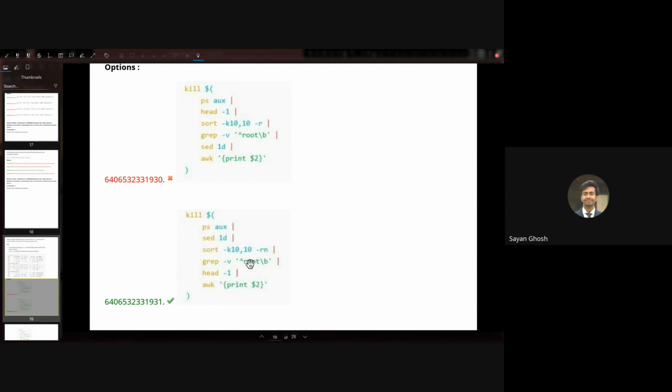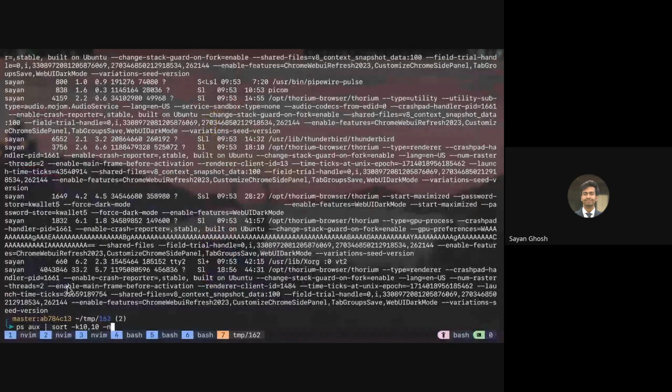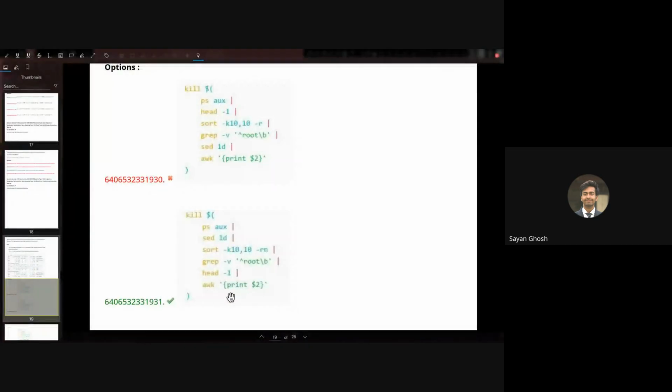So basically what we want is to remove all those lines that are processes owned by root. Now from those that are not owned by root, in descending order of CPU time, we take the first one, right? So head 1 will take the first one, and there we will have a lot of fields, so we can use awk print 2 to get only the second field.